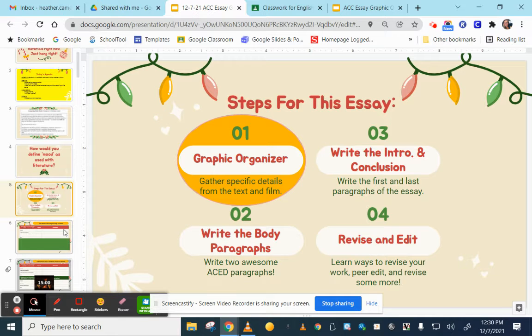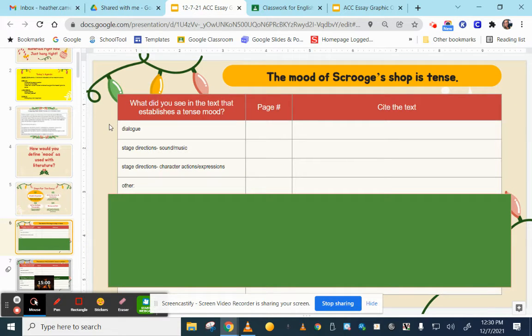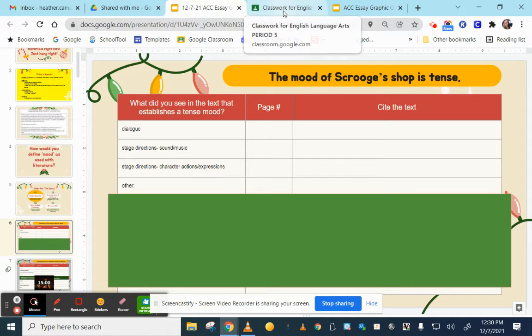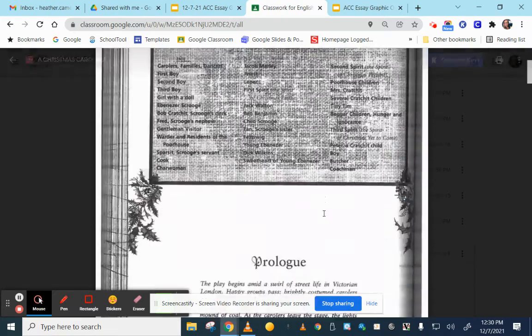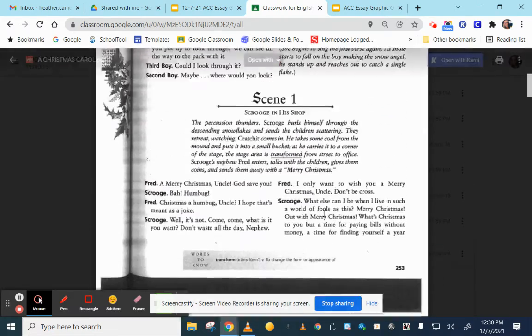So in class, our first example was a model that I did. My example focused on proving that the mood of Scrooge's shop is tense. So I understand that that has nothing to do with Fezziwig's party, but again, this was just my example. And so I showed students how if I'm going to prove that the mood of Scrooge's shop is tense, the first thing that I have to do is use the play and locate where we are in Scrooge's shop. Here we are in scene 1.